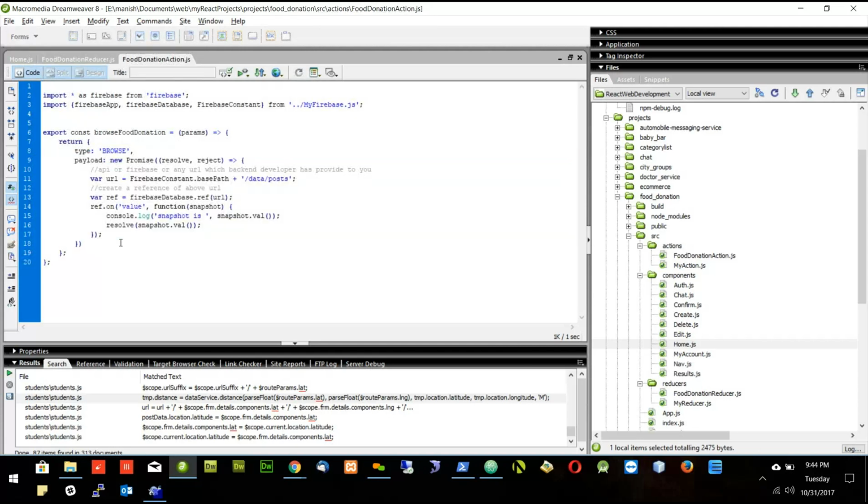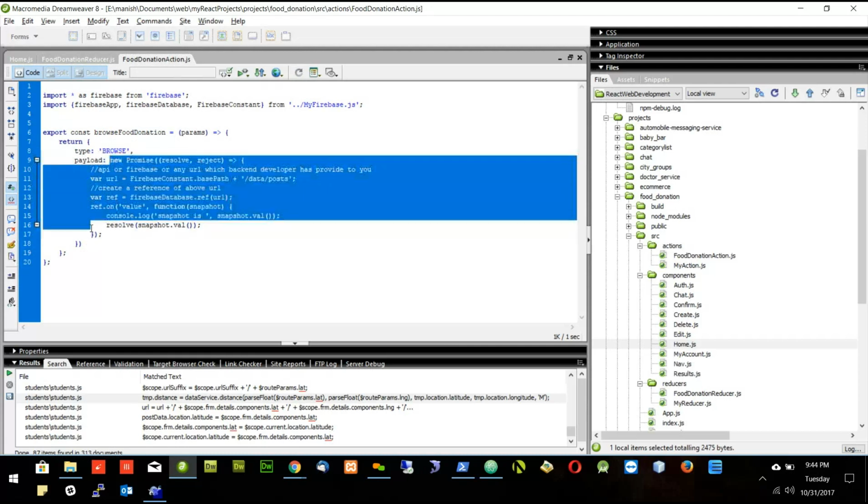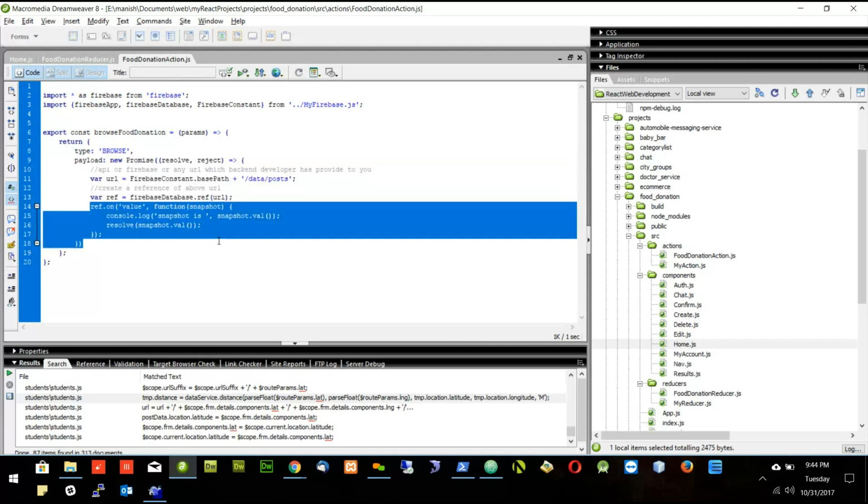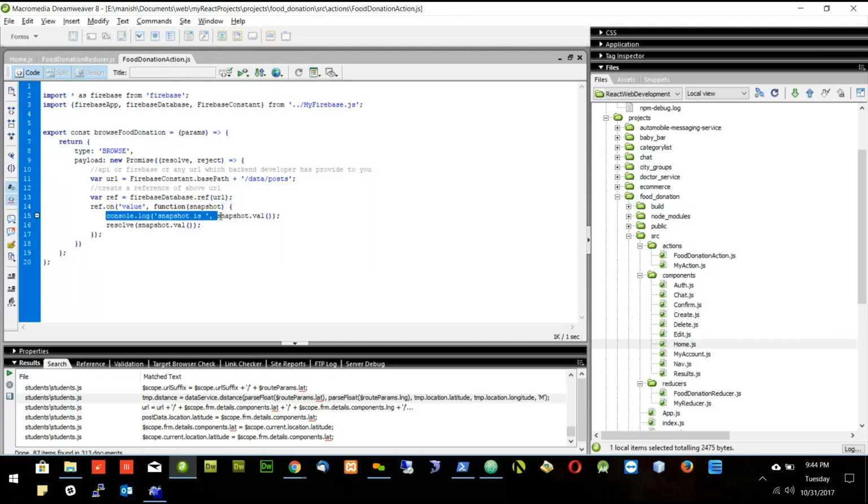I want to fire the action whenever something comes here. But here I'm firing the action only when the page loads, and whenever there is a new value in this reference, I'm not firing any action. And I cannot fire the action inside this place. I should keep this outside of the action to call the action. So can anyone tell me how to fix this problem?